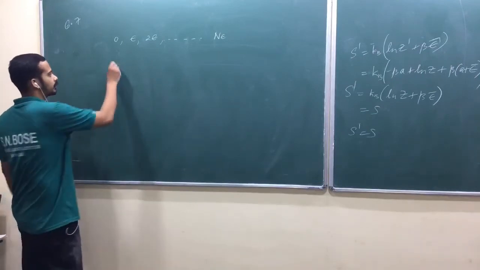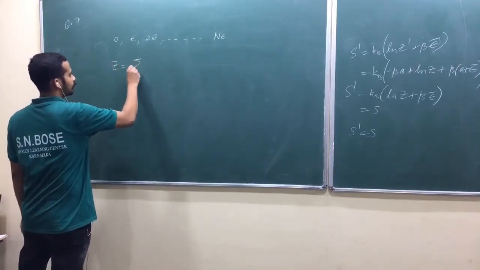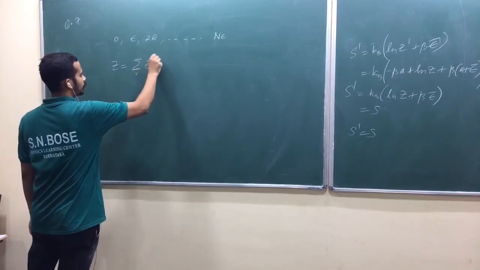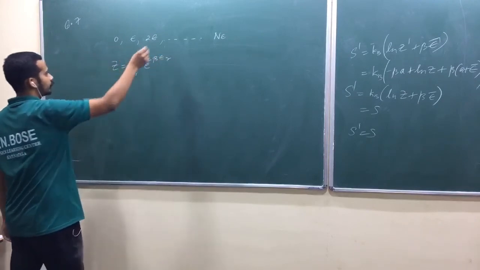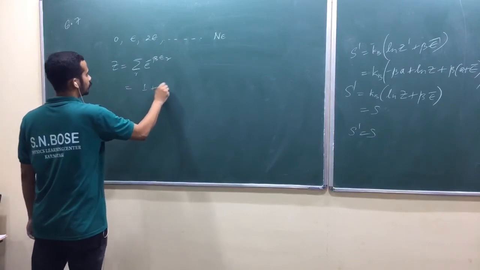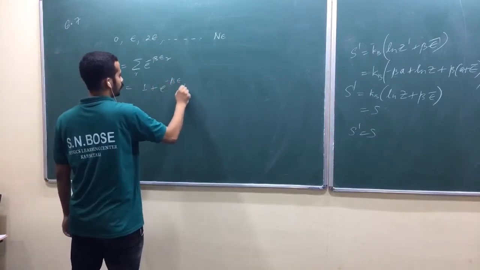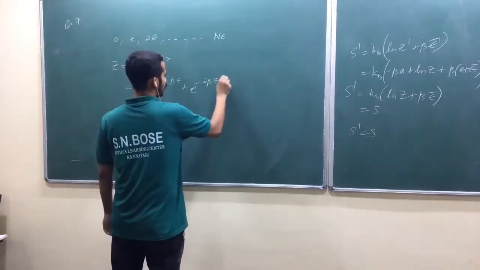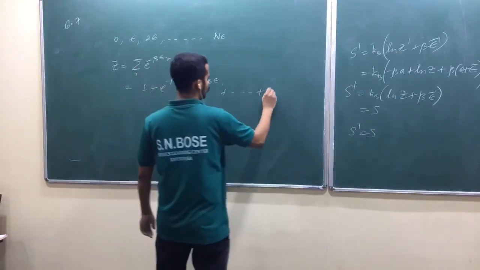Now, how do you find the partition function? Summation over r of e raised to minus beta E_r, r equal to 0 up to n. So what is this? 1 plus e raised to minus beta E plus e raised to minus 2 beta E, and so on, up to e raised to minus n beta E.